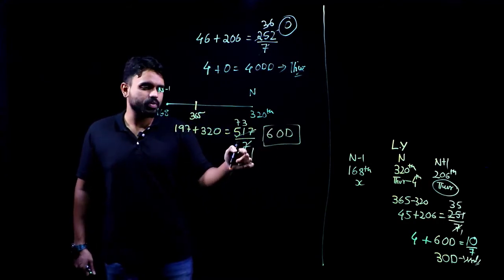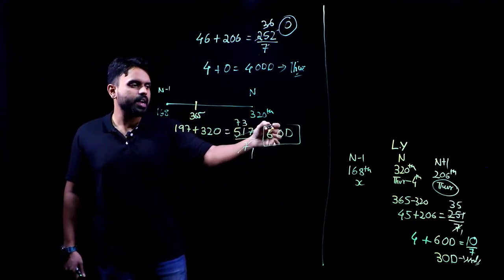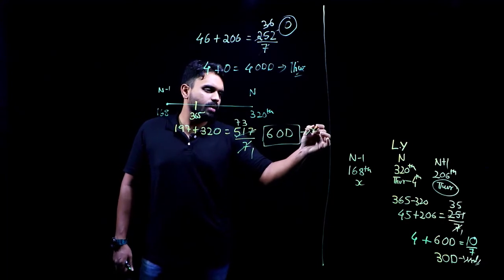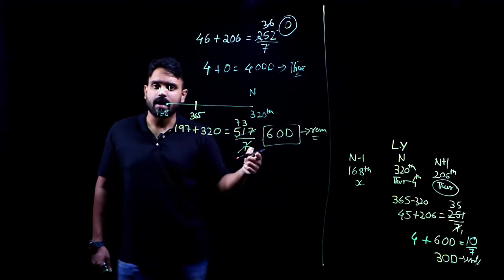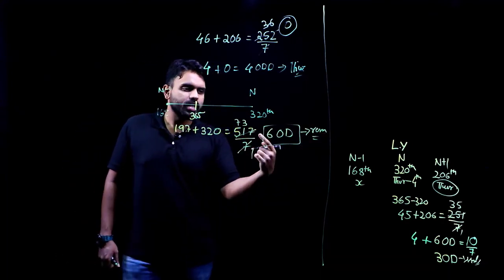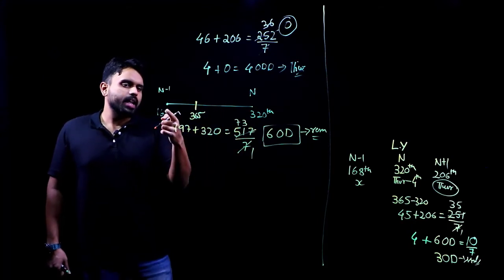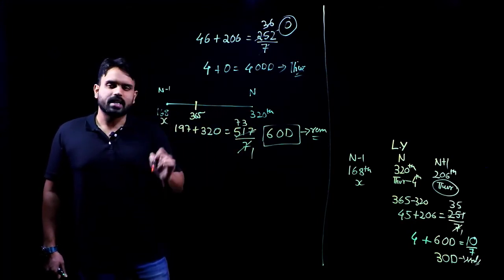What are these odd days? Whenever you divide, whatever remainder is left out, that is nothing but my odd days. So 6 odd days I'll be left out. But I know I have to calculate this xth day.